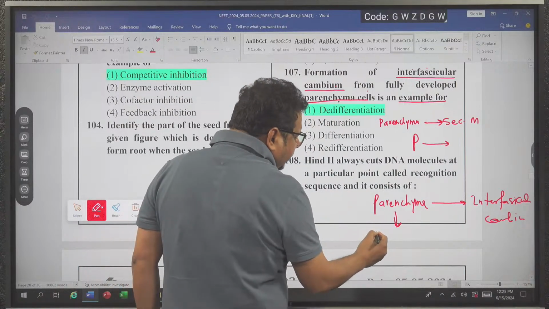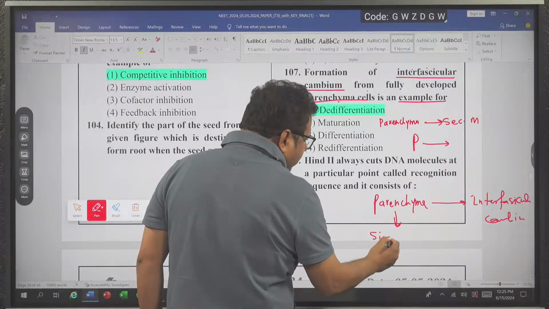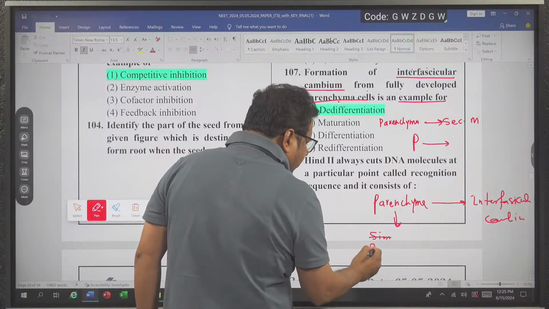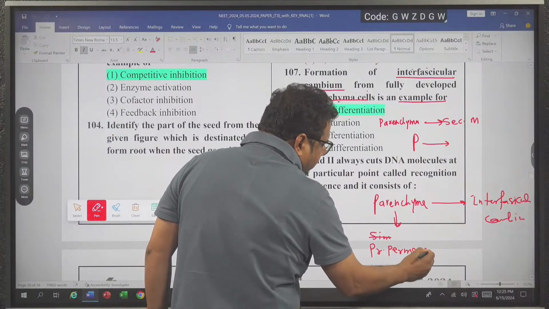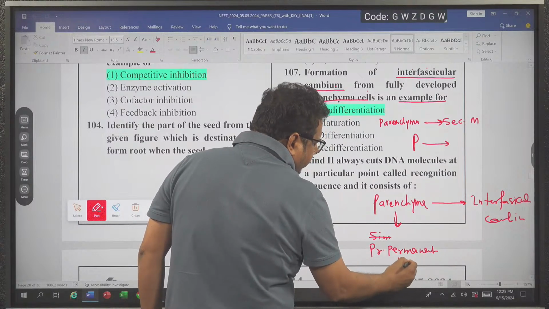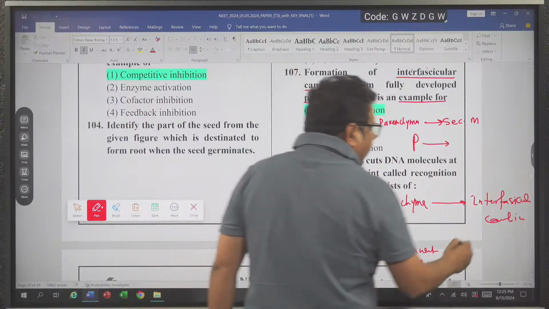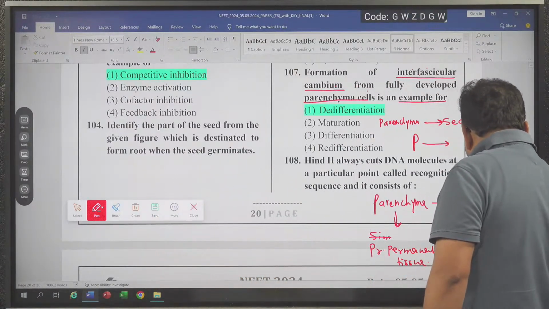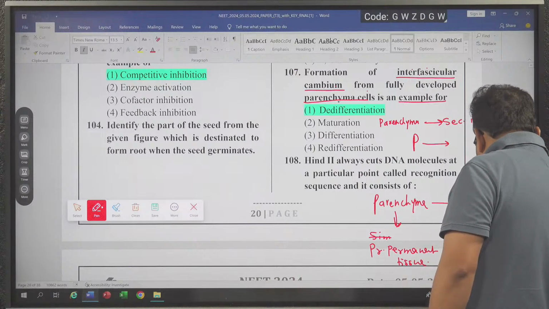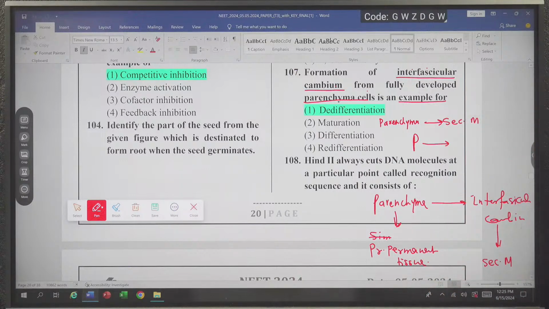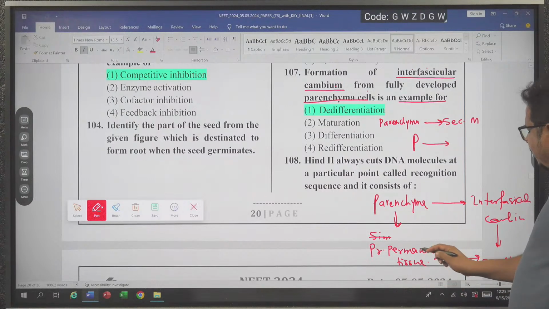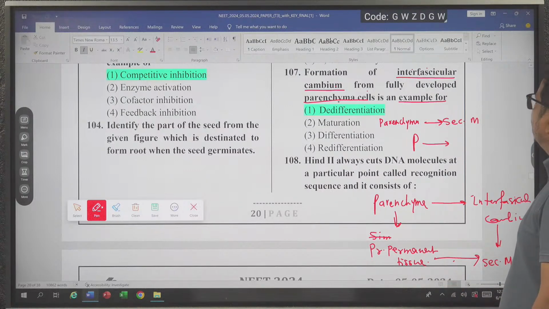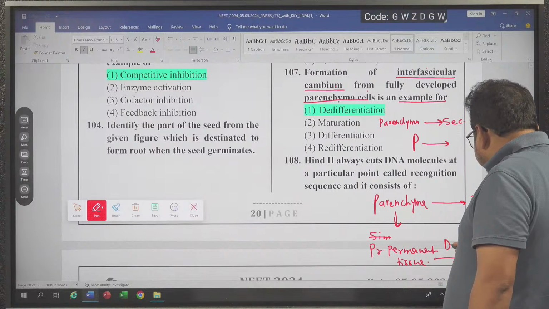A simple permanent tissue, or primary permanent tissue. It is a primary permanent tissue, and interfascicular cambium is a secondary meristem. Conversion of primary permanent tissue into secondary meristem is called de-differentiation.